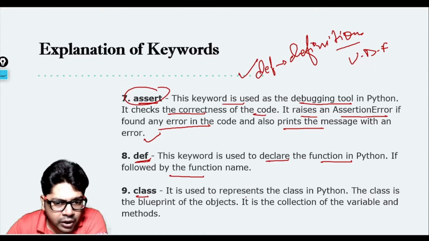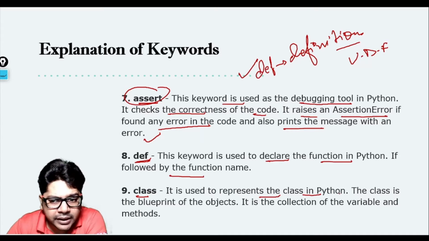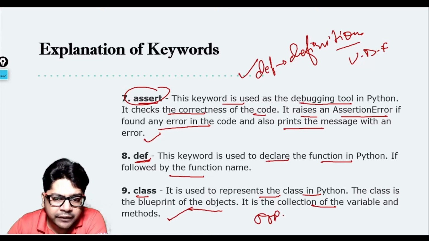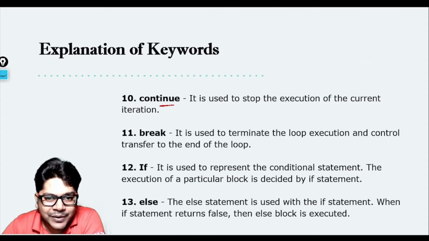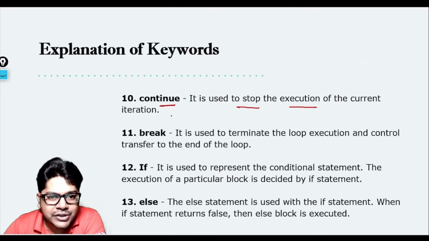Class, we all know that it is used to represent the class in Python and the class is the blueprint of the object and it is the collection of variables and methods. When we move to the OOPS concept, then anyway our program will start with class and end with class only. Okay, continue. So continue is used to stop the execution of the current iteration.